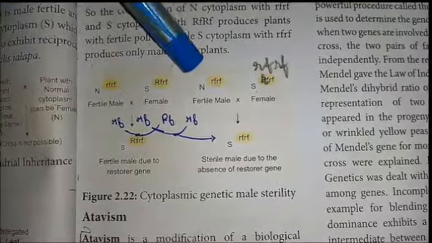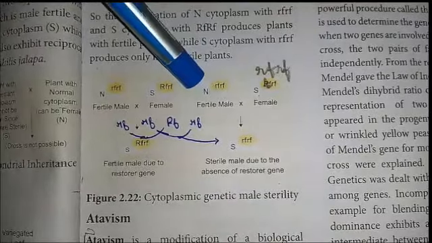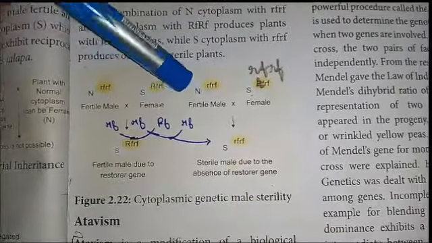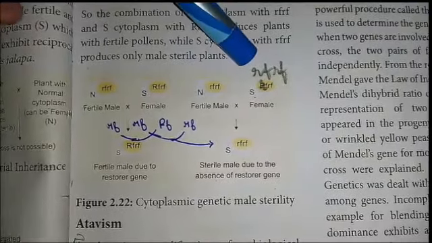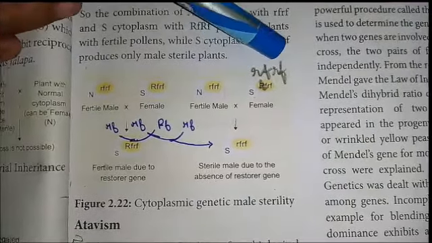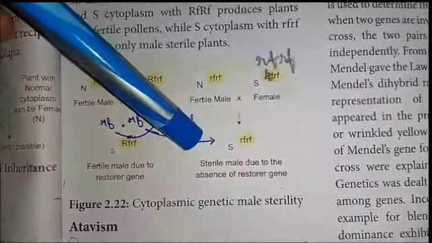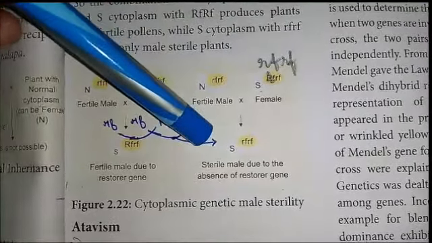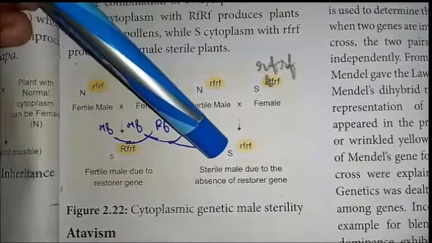In another cross, the fertile male with normal cytoplasm is crossed with a female having small rf, that is the non-restoring gene, and in the F1 generation all the males are sterile due to the absence of restorer genes.